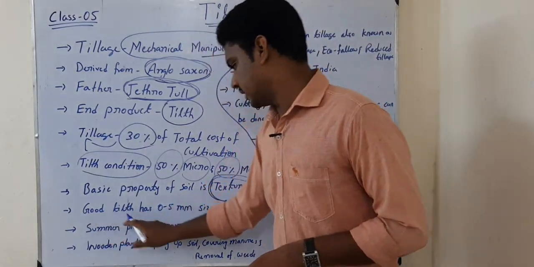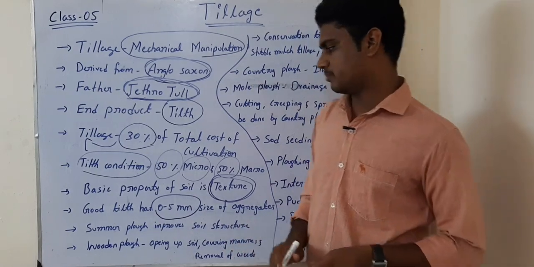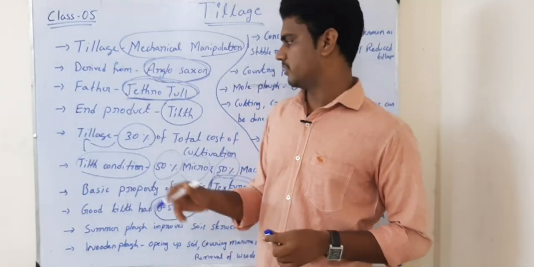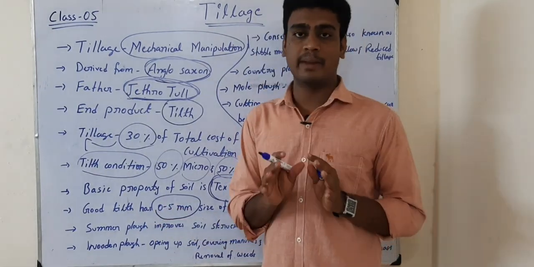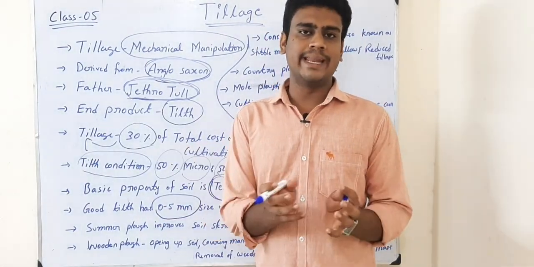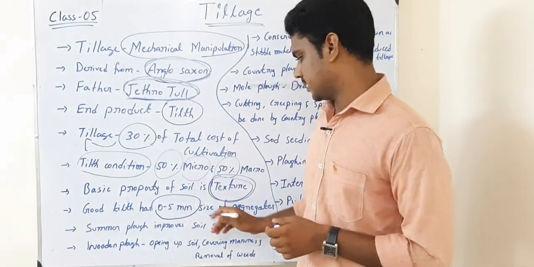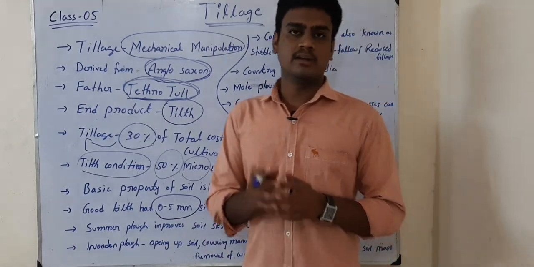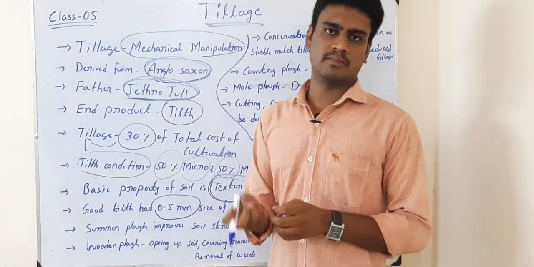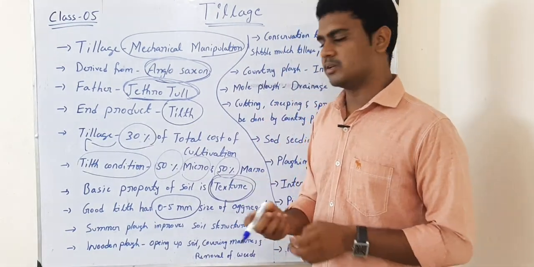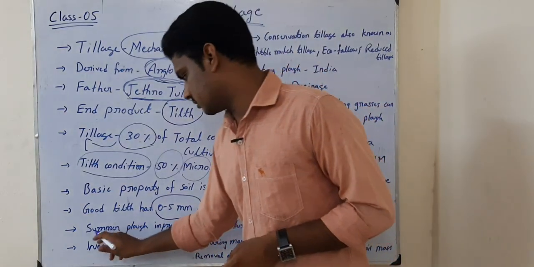Then good tilth has 0 to 5 mm size of aggregations. That means after we have done the tillage, when we get this tilth, at that particular time we get 0 to 5 mm aggregation. Aggregation means binding together or joining together of small soil particles, which are called aggregates. So only 0 to 5 mm size aggregations will be there. They are very small, so then only it can absorb a large amount of moisture, I mean water. It can hold or retain it to provide to the plant.